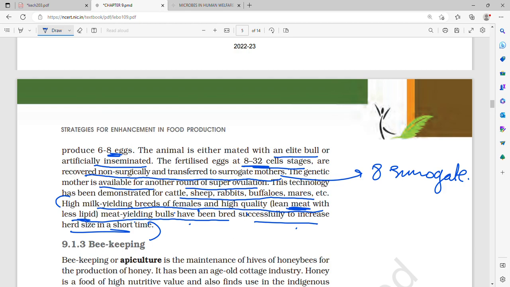So in this way you don't have to breed all the cows, buffaloes and bulls in the traditional or conventional way. You can choose a superior male and female, and by super ovulation you can produce 6 to 8 eggs, and you can put them in other female cows, and then all the progeny will be desirable progeny.